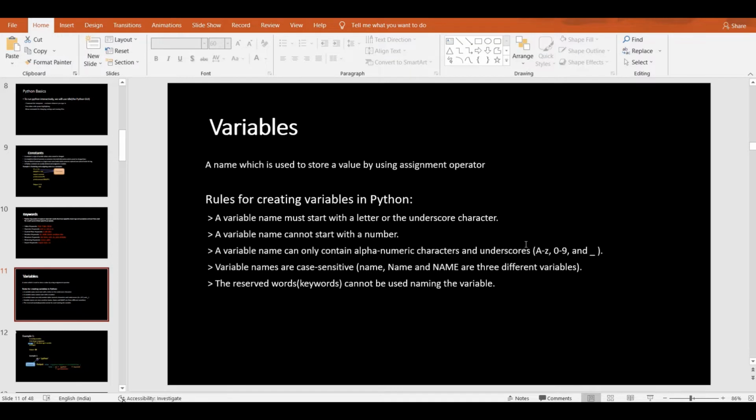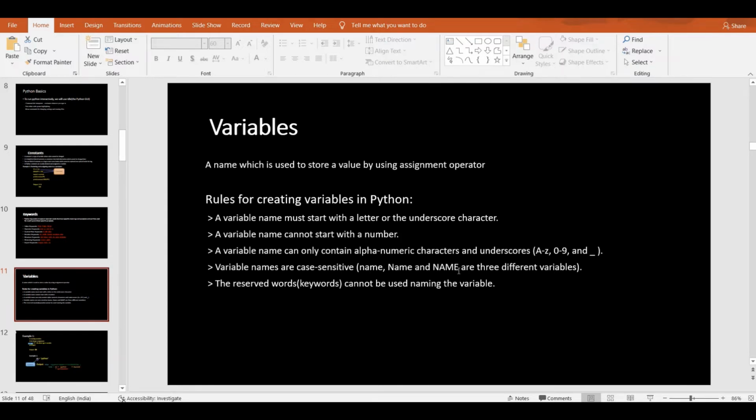A variable name can't start with a number, and a variable name can only contain alphanumeric characters like a to z, 0 to 9, and underscore also. Variable names are case sensitive, as in this example, where you can clearly see the lowercase name and the uppercase NAME are different. So it is case sensitive.